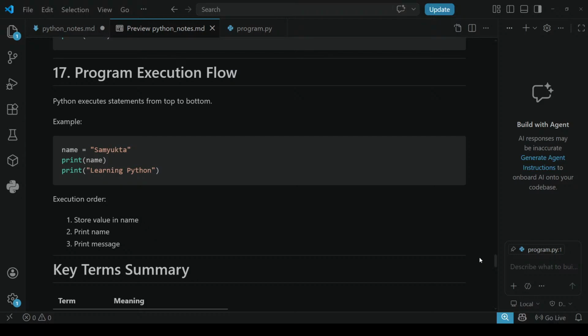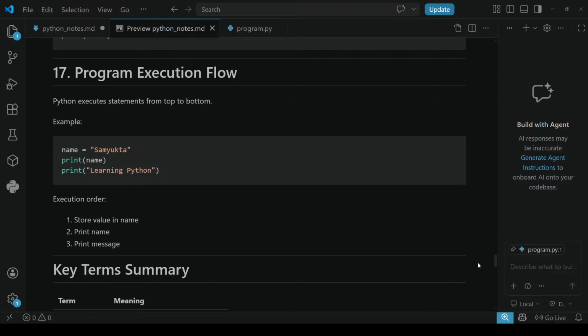Next, program execution flow. How does this program execution flow work? Python executes statements from top to bottom. Python will execute the statements from top to bottom, whatever code we have written. From top to bottom, it will execute.